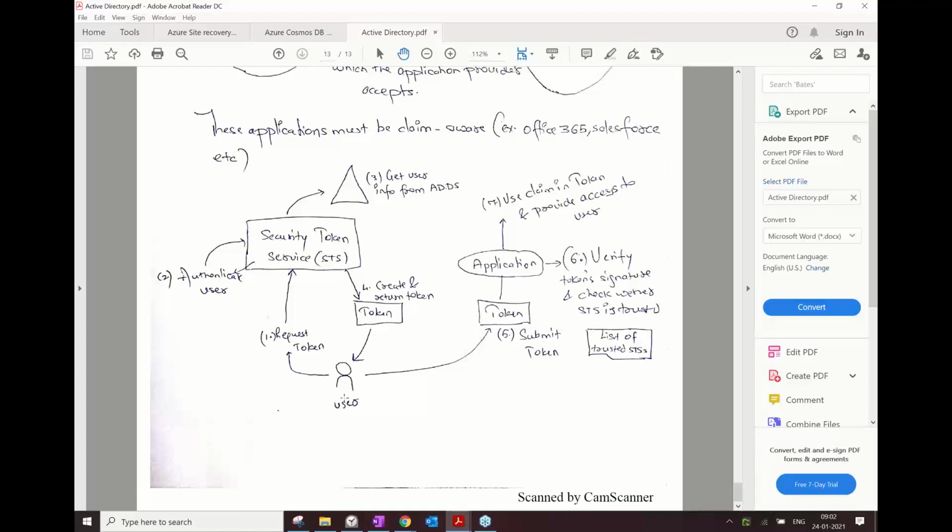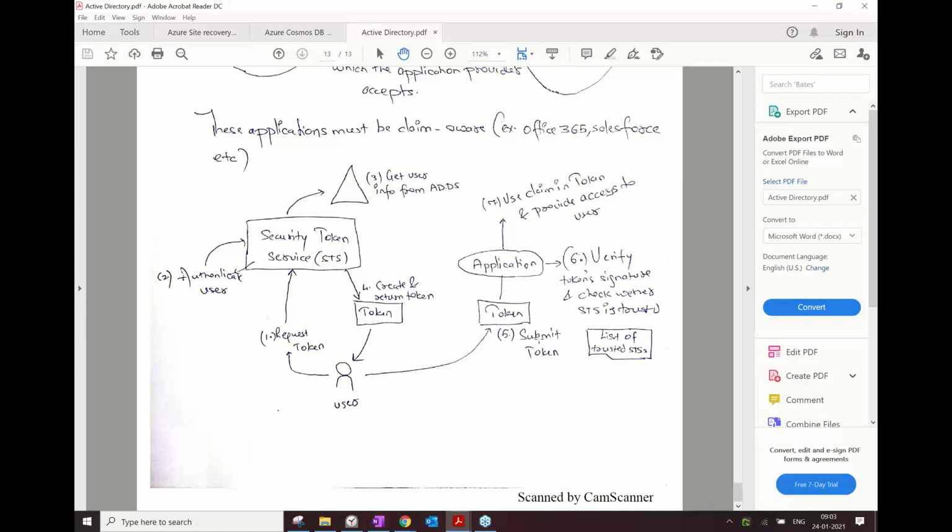Now, let's say this user accesses an application like Office 365 on the internet. The moment he opens Office 365 or browses for it, this token automatically gets submitted to the organization, that is Microsoft. Now, Microsoft maintains a list of trusted STS, that is, a list of trusted ADFS servers or organizations whom they trust.